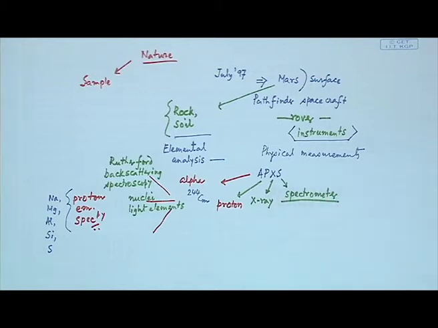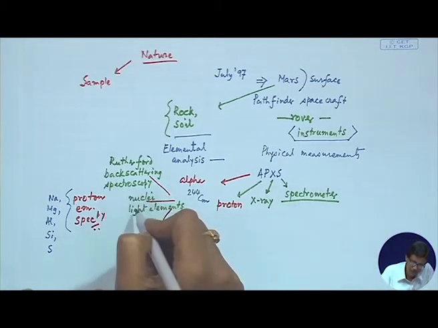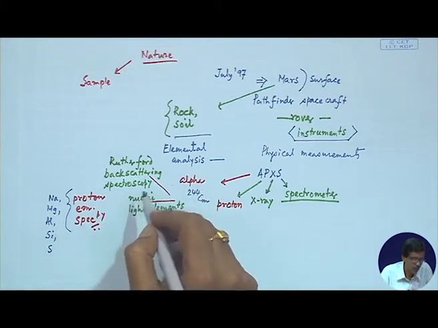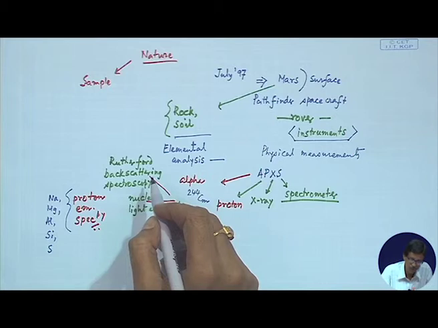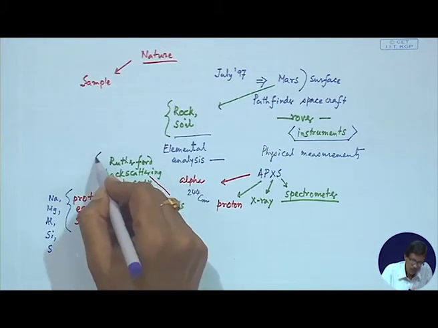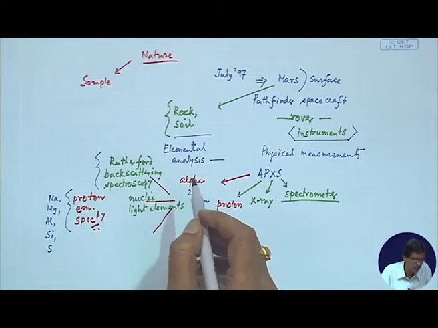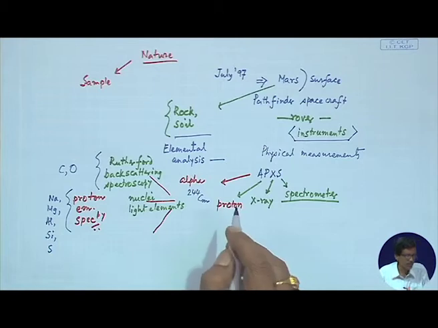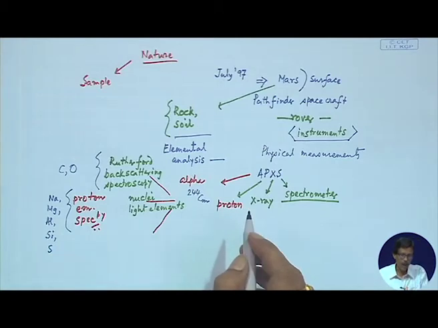So, this Rutherford backscattering spectroscopy, from the interaction of alpha particles with the nucleus, is basically giving us the identification of carbon and oxygen.